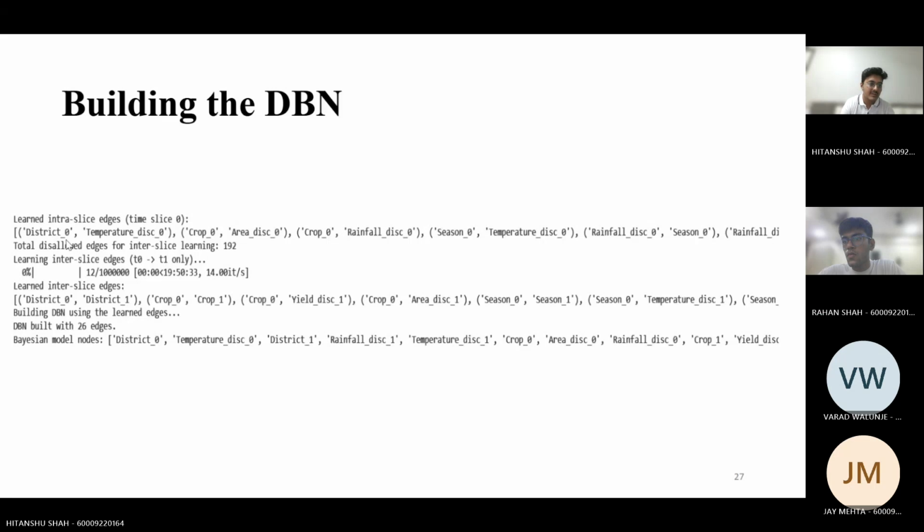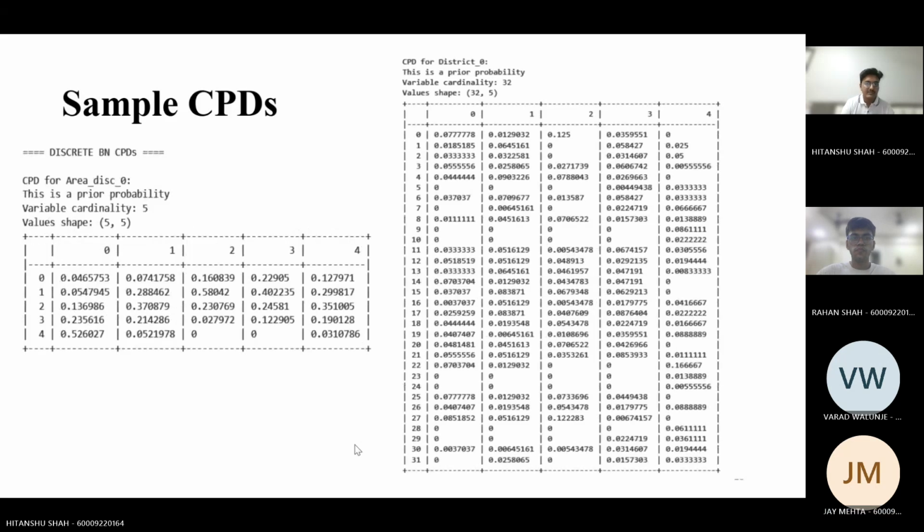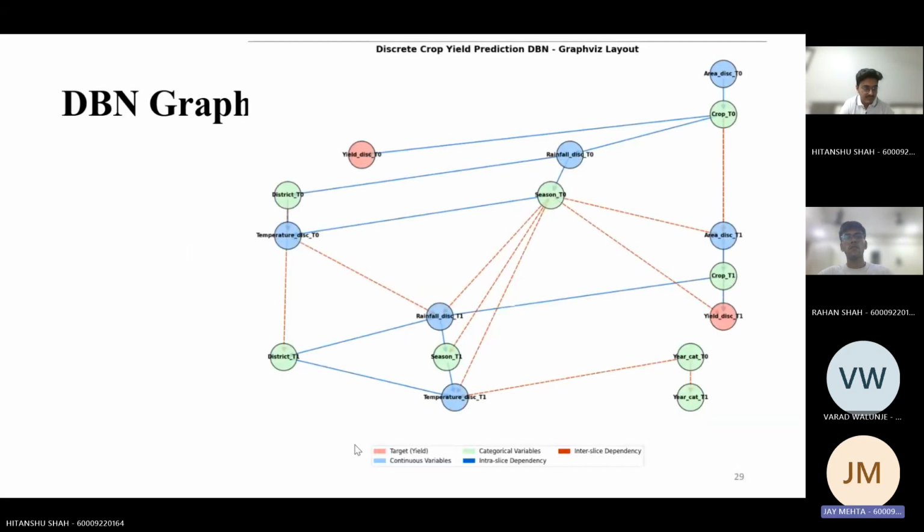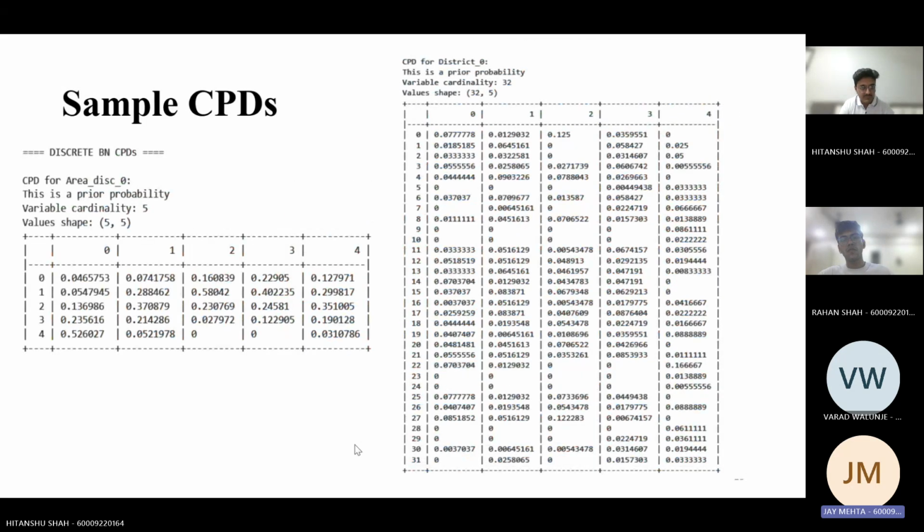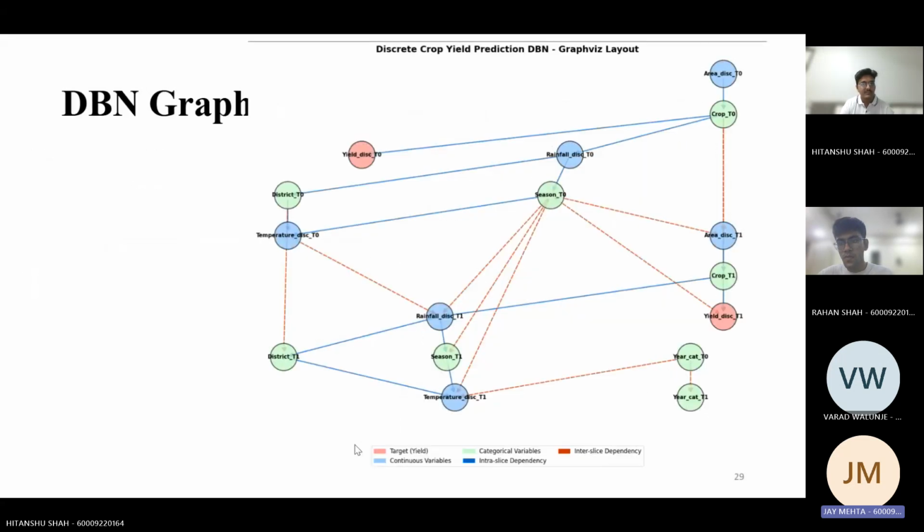Now we'll go ahead with how the dynamic Bayesian network is used. So basically we've divided the data into different types of bins. Using these different types of attributes and bins, we've created the sample CPTs, basically how each attribute affects the other attributes, the value of the probabilities.